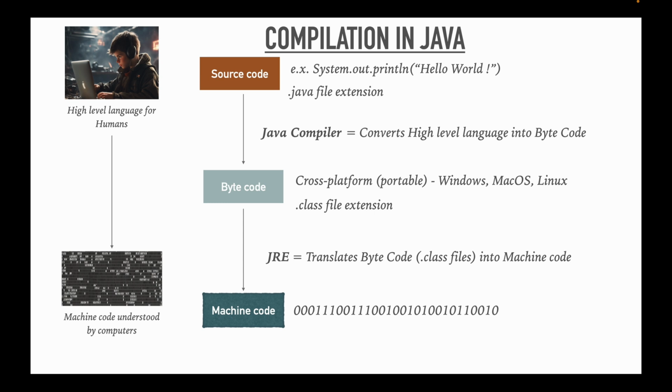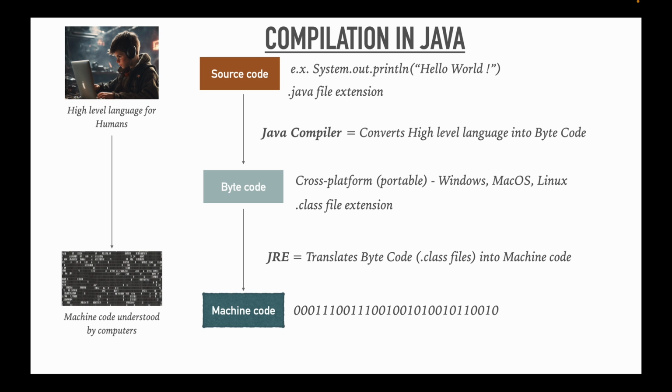So what Java has done is it has introduced the concept of byte code, so that the source code is not directly converted into machine code, but as an intermediate we have a byte code which has the .class file extension. And this .class file can be run in Windows, in Mac OS, in Linux.